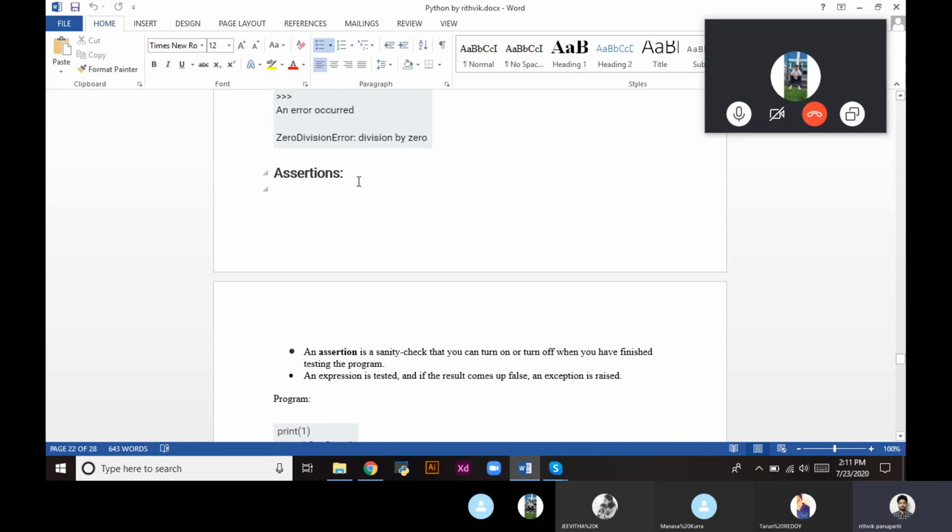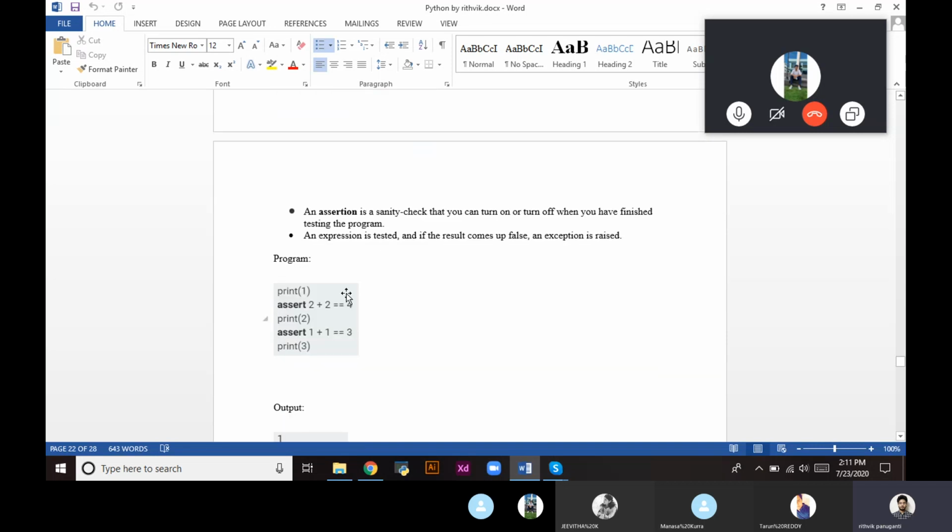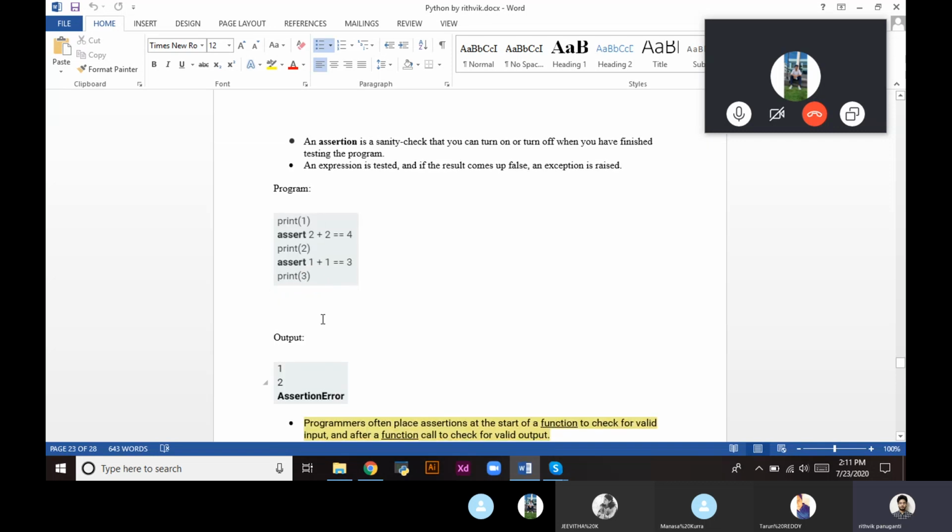Next, assertions. Let me explain it with a program. Let us see a program: print 1. The output will print, there is no error. Assert 2 plus 2 equal to 4. This is an equality operator. It is checking whether 2 plus 2 equals 4 or not. If it is true, nothing will be printed in the output. Then the second print statement, so we can see print 2.